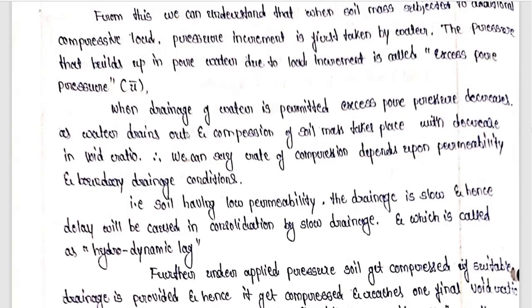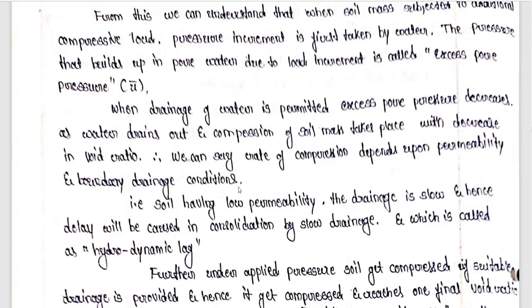So water is going out. That's why the excess pore water pressure is decreasing, and the compression of the soil mass takes place with decrease in void ratio. Therefore, we can say that rate of compression depends upon permeability and boundary drainage condition.